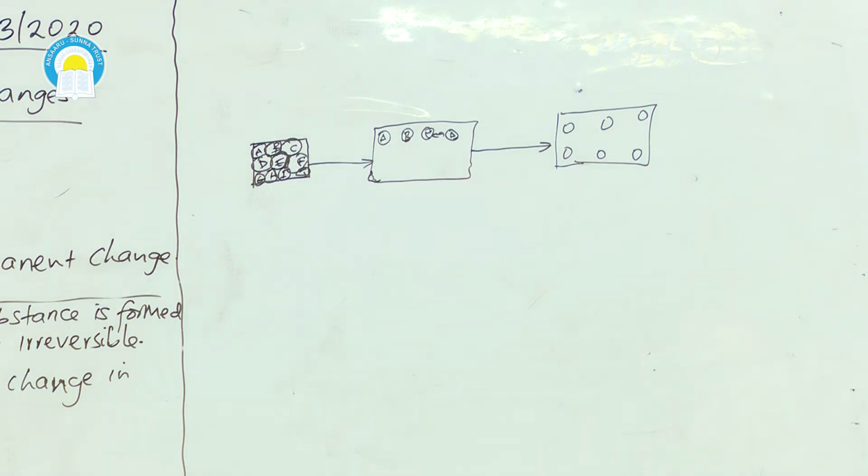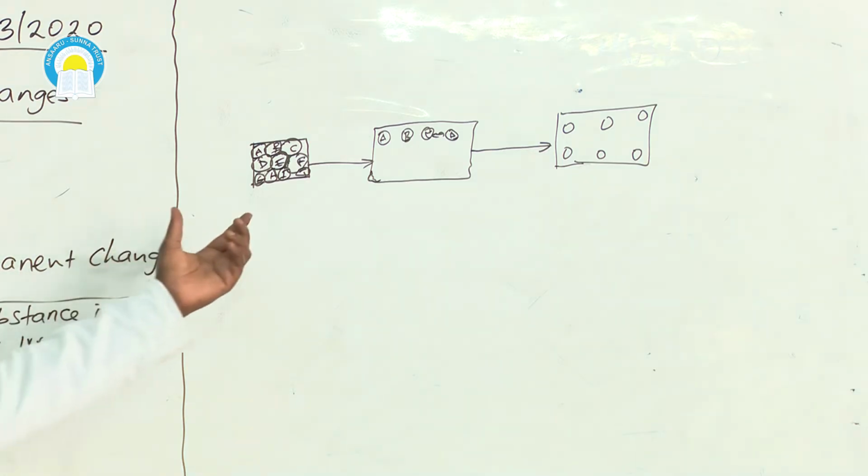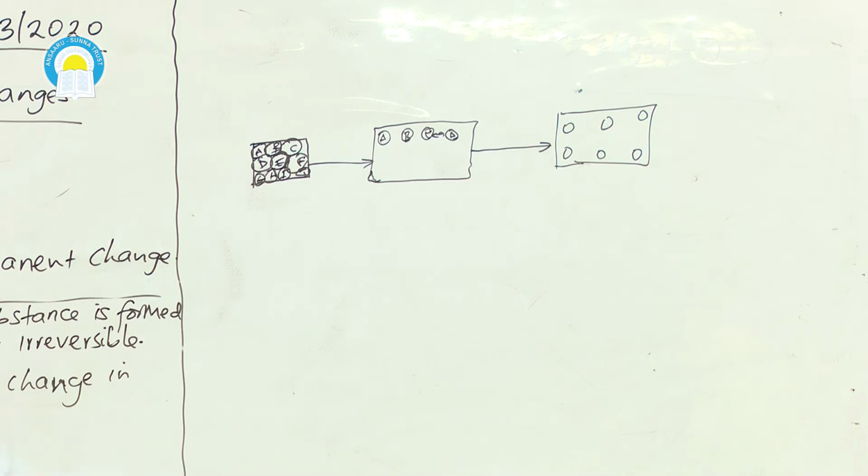The mass is not going to change because we have seen that temporary changes mainly involve change of state. Change of state from solid to liquid, liquid to gas, gas to solid, gas to liquid, liquid to solid. So since it only involves change of state, the number of particles that are present in that substance does not change. So it means the mass of that substance will not change. There is no change in mass.